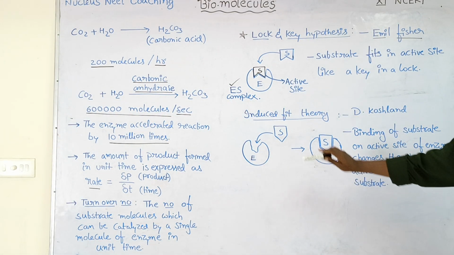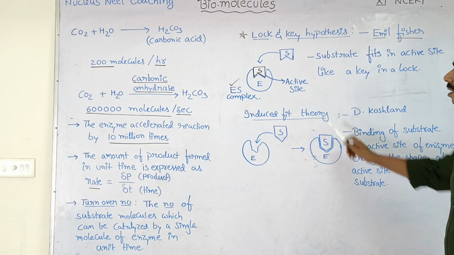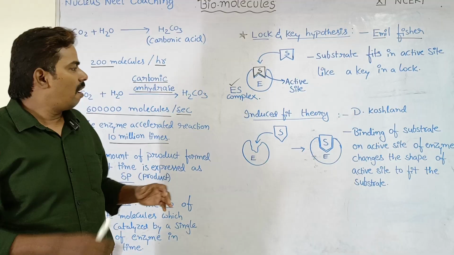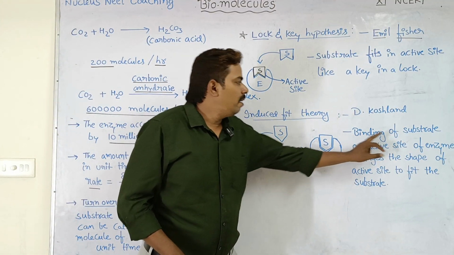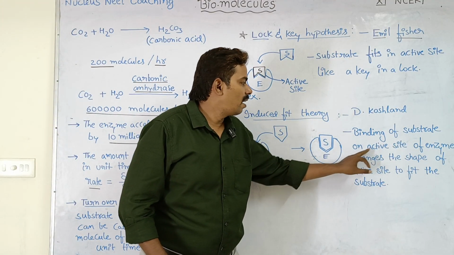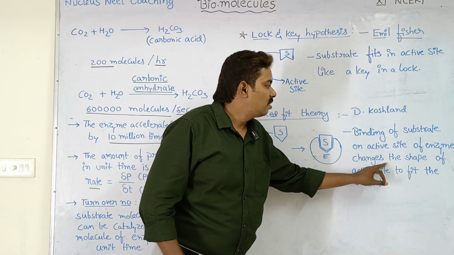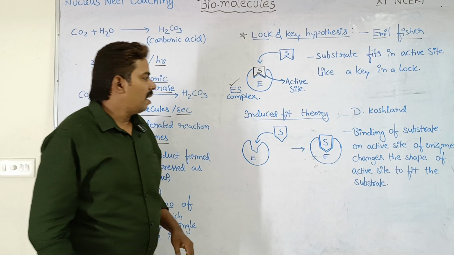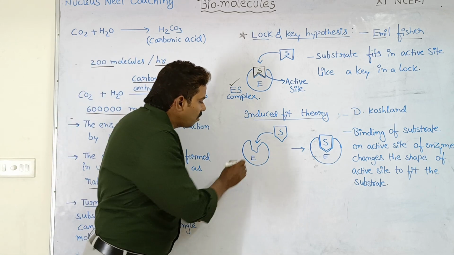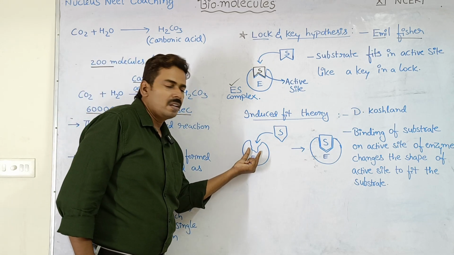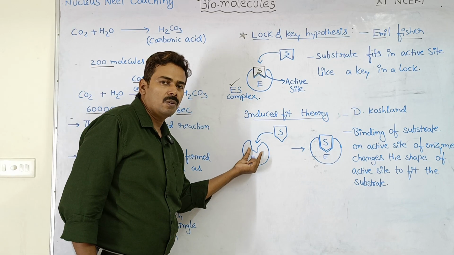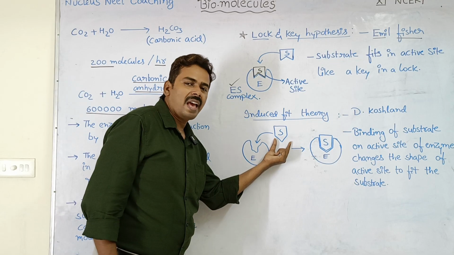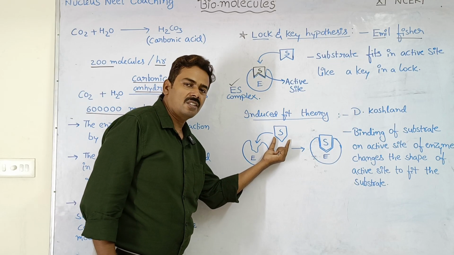Later, another scientist called D. Koshland proposed another theory called induced fit theory in order to explain the substrate and enzyme interaction. According to Koshland, the binding of substrate on active site of enzyme changes the shape of active site to fit the substrate. He tells that the active site of enzyme is not rigid. It is not having a definite shape. Okay, it is flexible. Whereas the substrate is having a definite shape and definite structure.